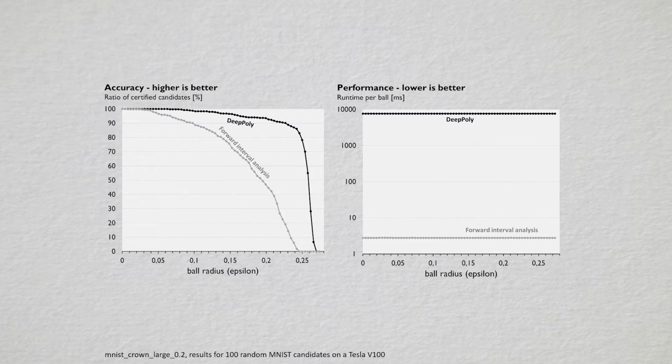And as you can see, DeepPoly is way more accurate. For a perturbation size of 0.25, it manages to certify 75% of the candidates, while the forward interval analysis couldn't certify any. However, you can see that interval analysis is way faster. It takes a constant time of 3 milliseconds per input, while DeepPoly takes 7.5 seconds. This represents the trade-off I mentioned earlier. One is fast and inaccurate, the other is slow and accurate.